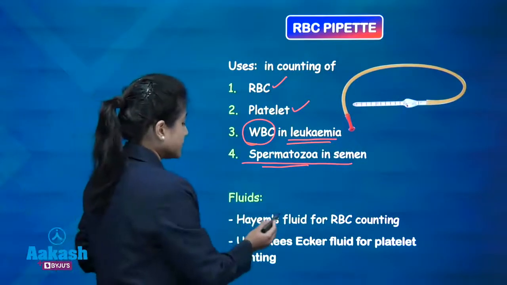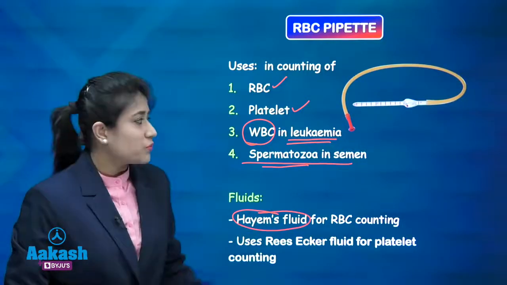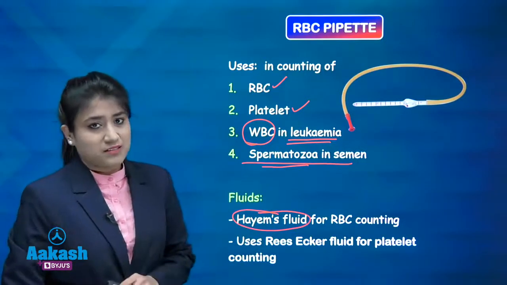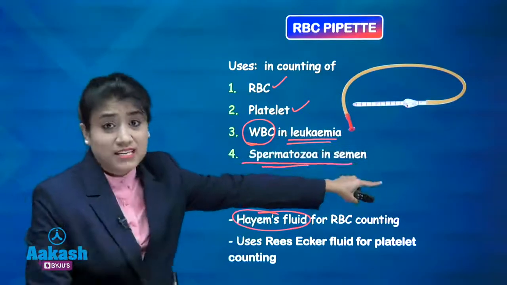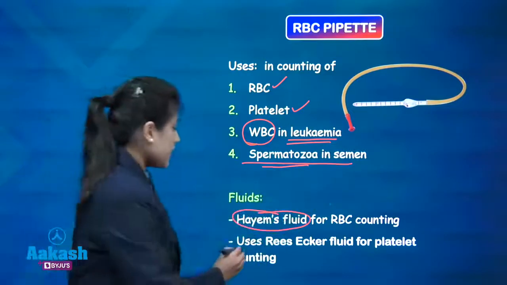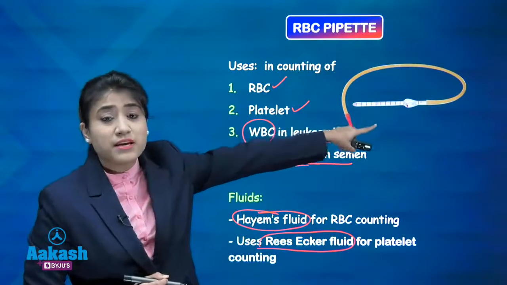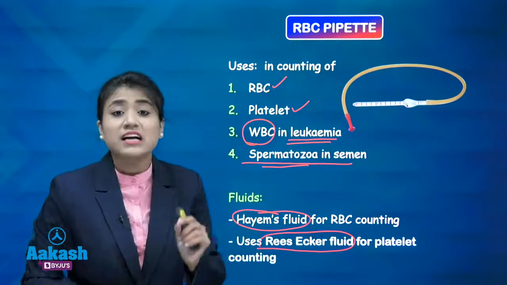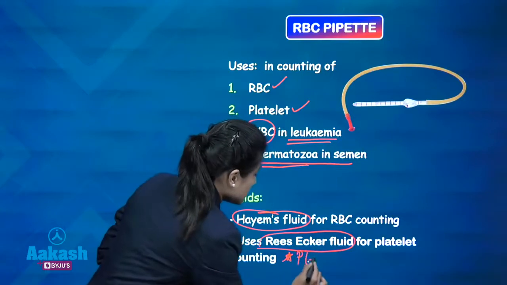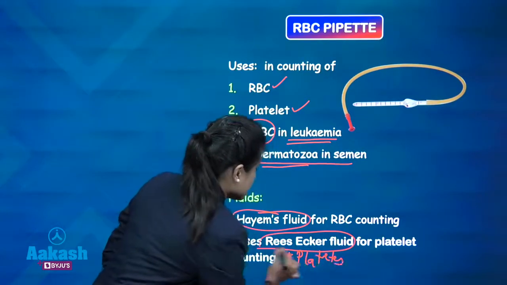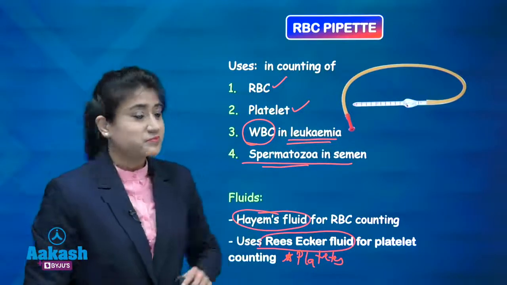Again, you should know that Hayem's fluid is used for RBC counting in this RBC pipette. We take Hayem's fluid in this RBC pipette for counting RBCs. Just write it down. And if we are taking Rees-Ecker fluid in this RBC pipette, then we are counting platelets. Yes, for counting platelets, we use Rees-Ecker fluid in this RBC pipette.